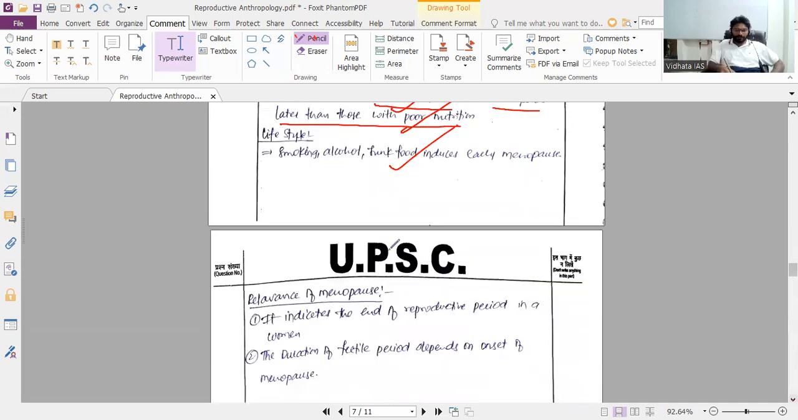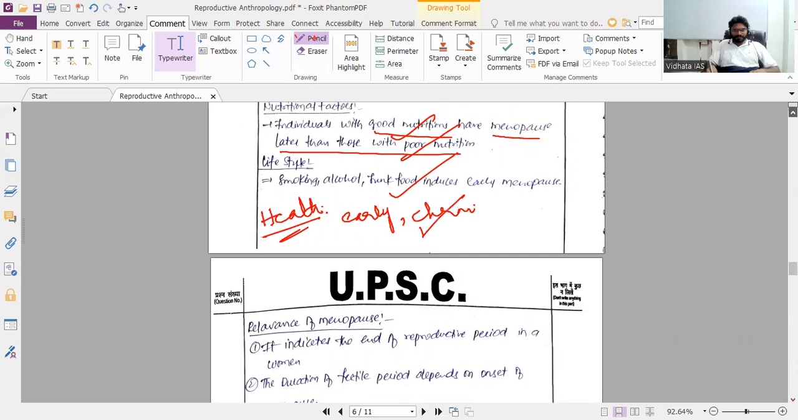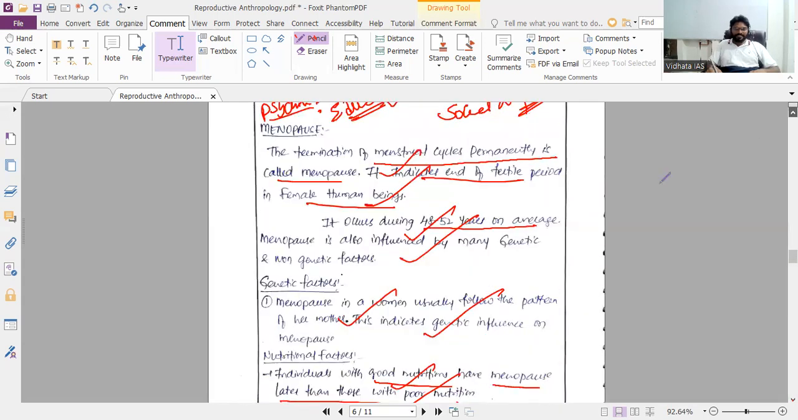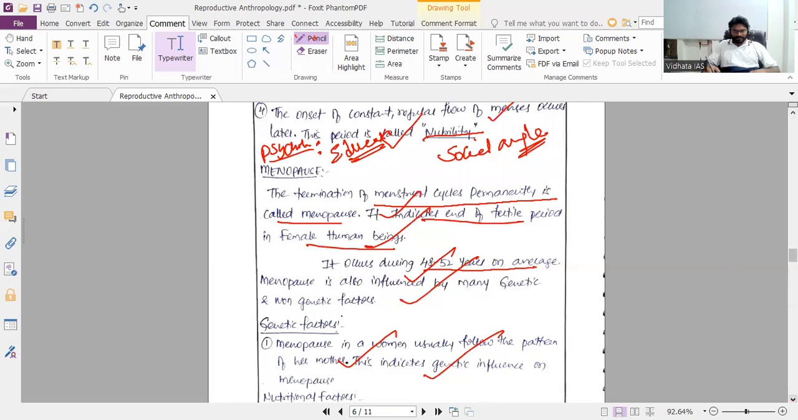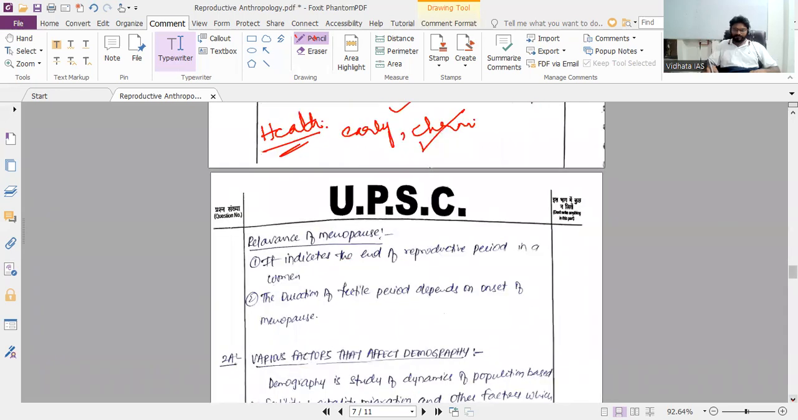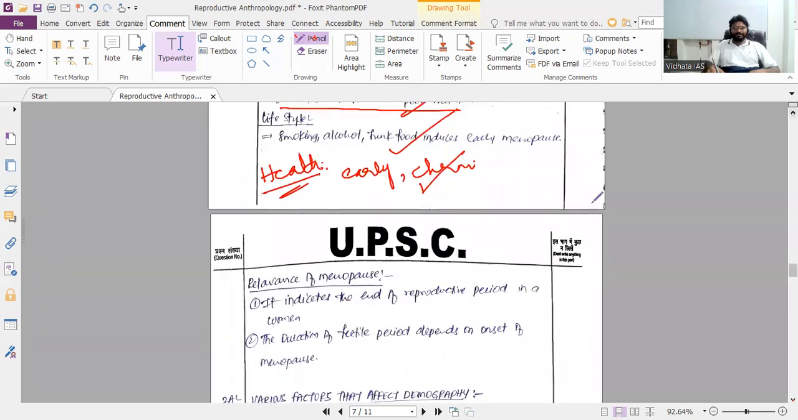You can write health problems also. Any cesarean operations or any kind of surgeries, cancer, chronic disorders lead to early menopause. So these are all the things. While you write this, it is purely biology. Whatever you are writing is purely biology. So why did they include anthropology? That is important. Why do we have to study this as anthropology?